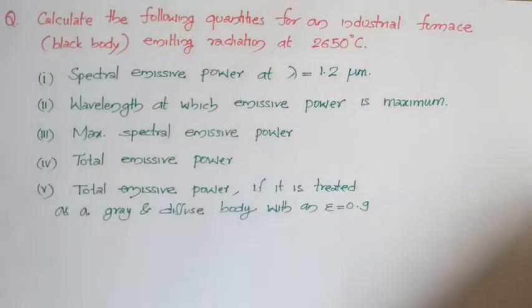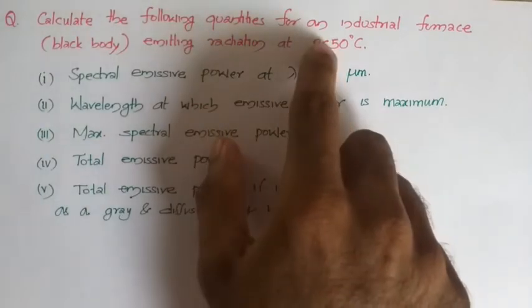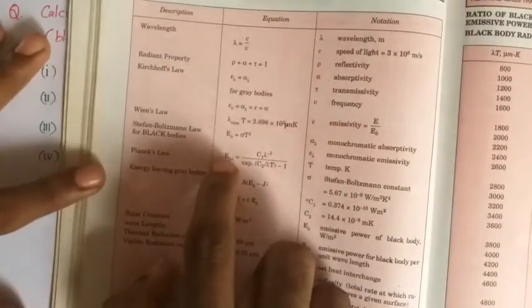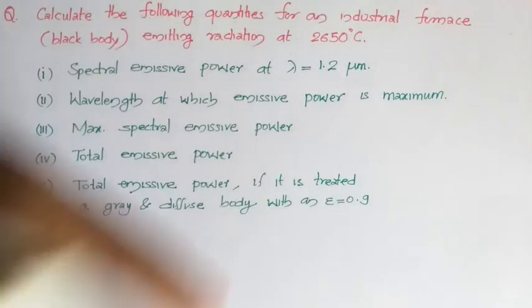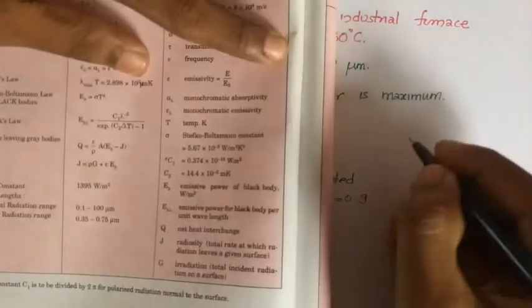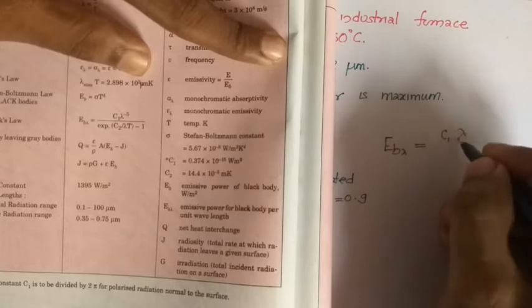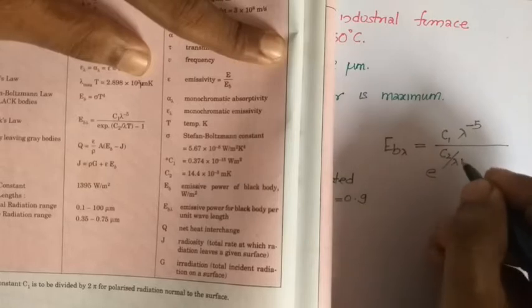total emissive power if it is a real body with this emissivity is also asked. So we know that the black body spectral or monochromatic emissive power is associated with the Planck's distribution law. So from data book you can find the Planck's distribution law, which is giving you the monochromatic emissive power or spectral emissive power for a black body. So I can write this expression from data book. So this monochromatic emissive power E_Bλ will be equal to C1 into λ raised to minus 5 divided by e raised to C2 by λT minus 1.